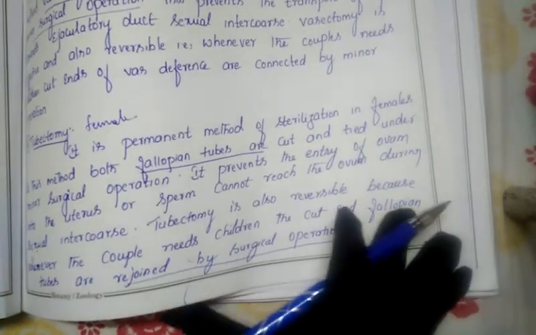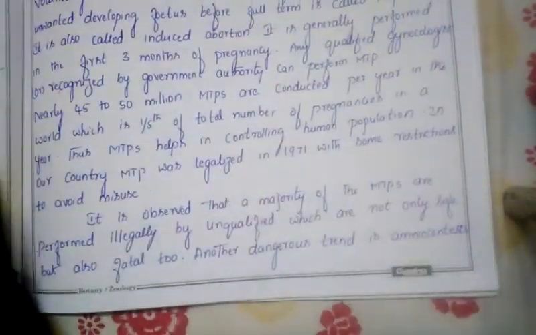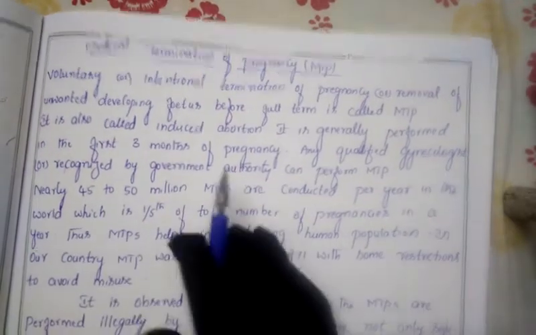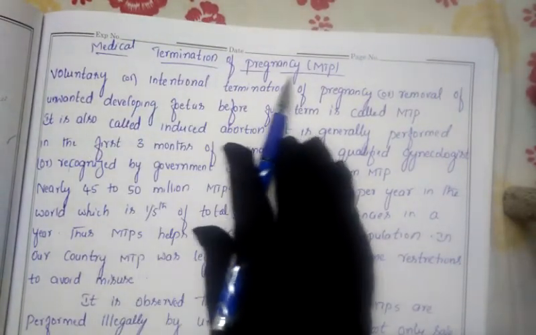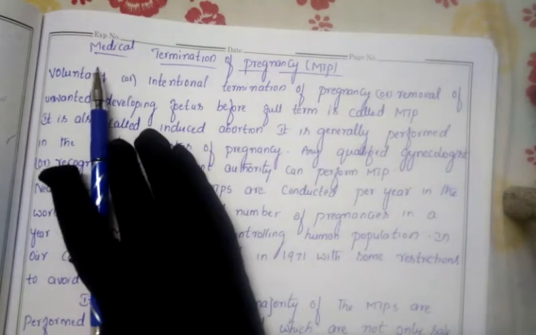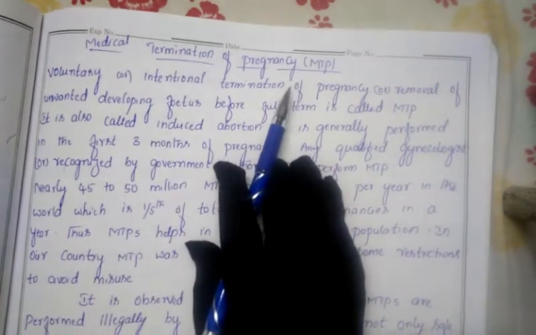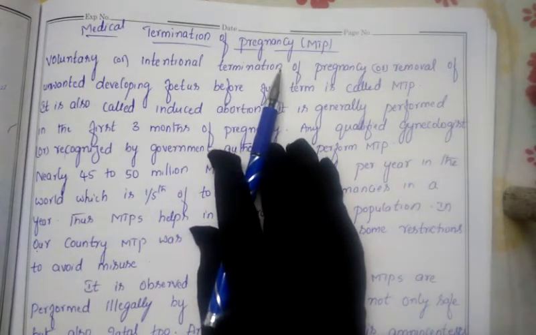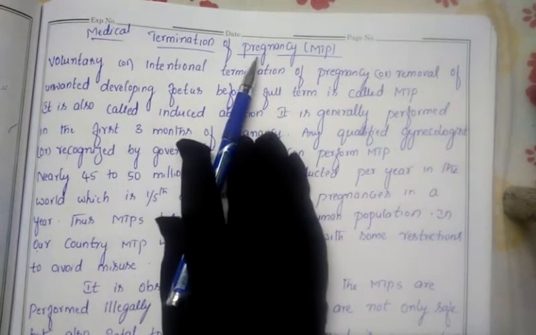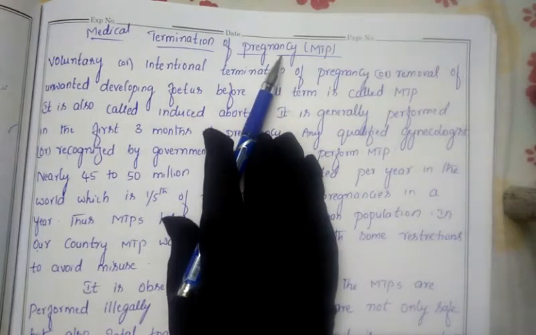Next we will go to the next topic, which we call MTP. MTP is nothing but medical termination of pregnancy. What is the full form of MTP? Medical termination of pregnancy, or else we can call it abortion. You have already heard about abortion. So abortion is what we call MTP, medical termination of pregnancy.